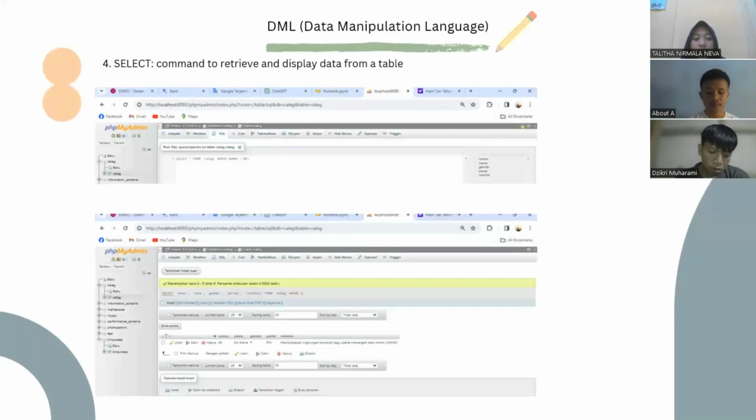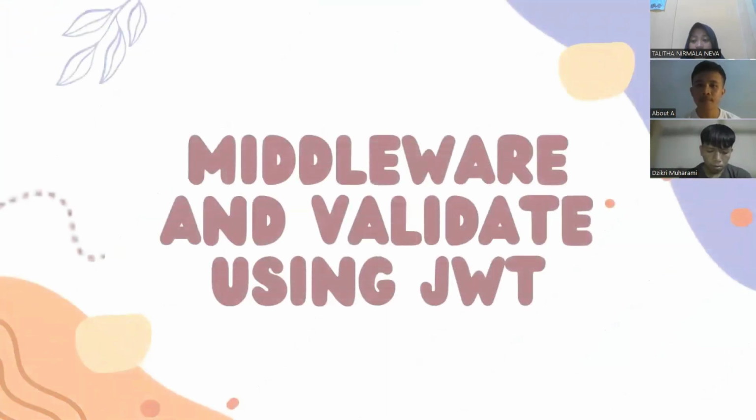Next is select, a command to retrieve and display data from a table. So we choose one database that we want to display. We choose here number 06, Siti Maria, and the result shows the Siti Maria data. Next, Arifin will explain about middleware and validation using JWT.